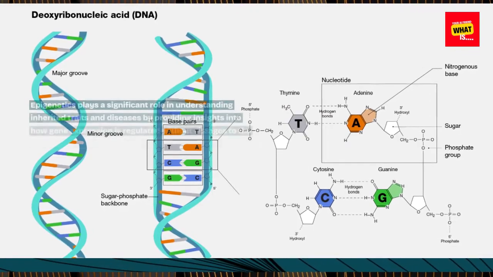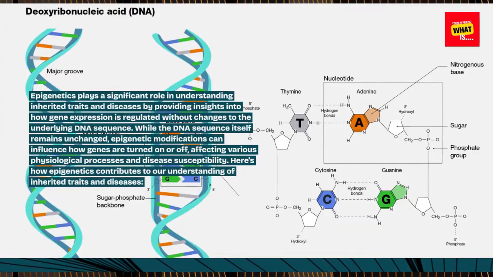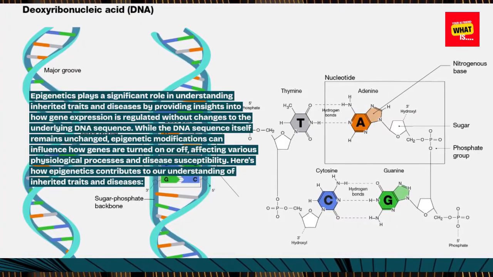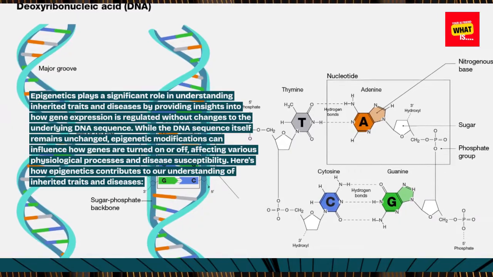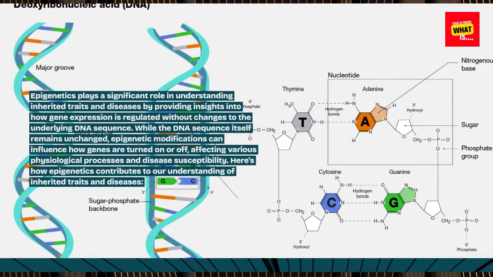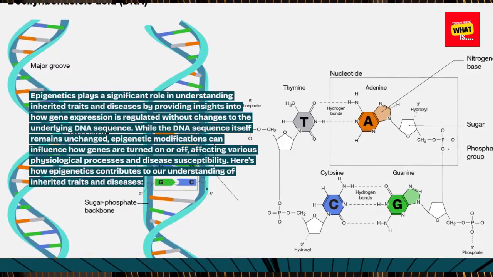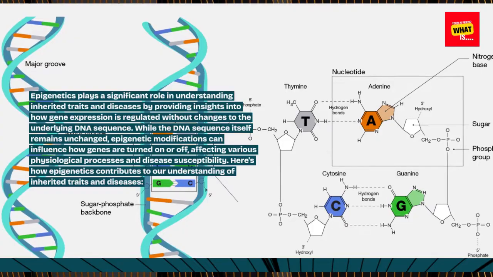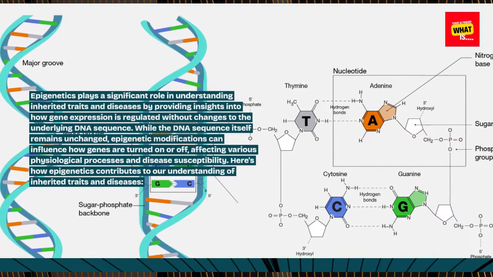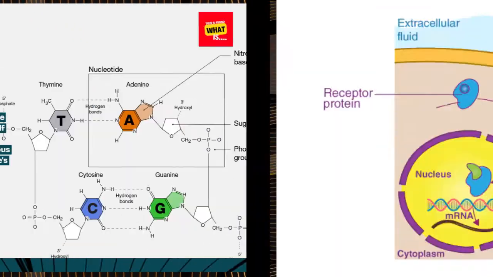Epigenetics plays a significant role in understanding inherited traits and diseases by providing insights into how gene expression is regulated without changes to the underlying DNA sequence. While the DNA sequence itself remains unchanged, epigenetic modifications can influence how genes are turned on or off, affecting various physiological processes and disease susceptibility. Here's how epigenetics contributes to our understanding of inherited traits and diseases.